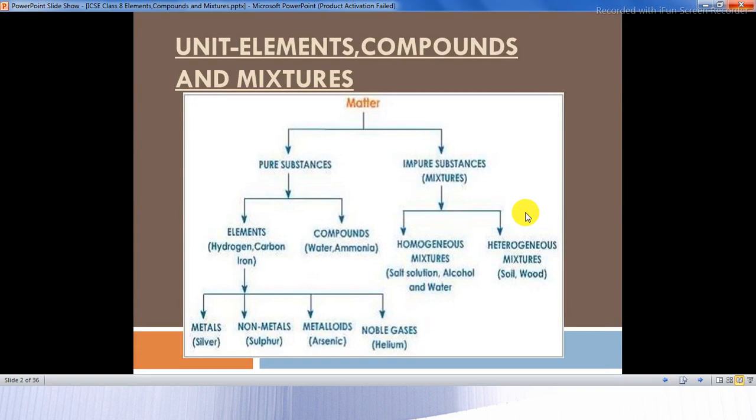Matter can be divided into two types: pure substances and impure substances. Pure substances can be classified as elements and compounds, and elements can further be divided into metals, non-metals, metalloids, and noble gases. Similarly, impure substances, that is the mixtures, can be divided into two types: homogeneous mixtures and heterogeneous mixtures. So now in this chapter we are going to study all about elements, compounds and mixtures.